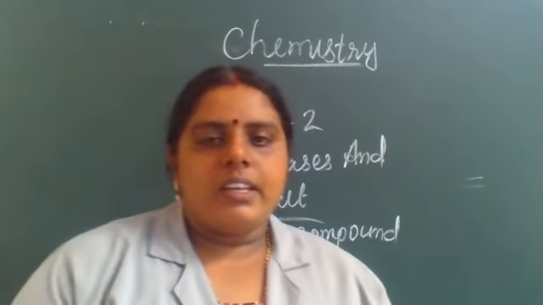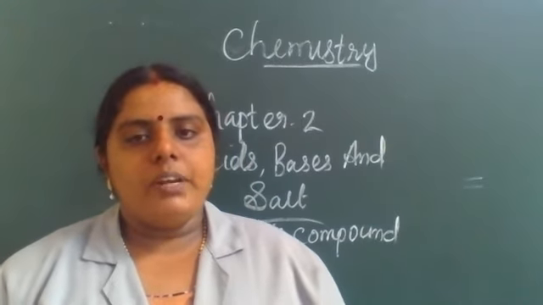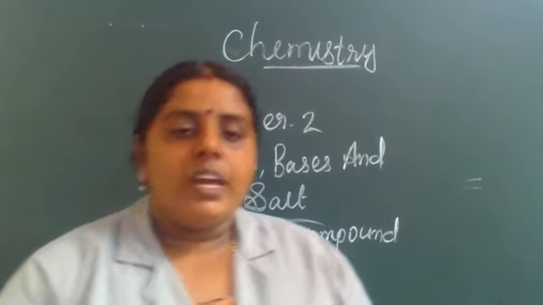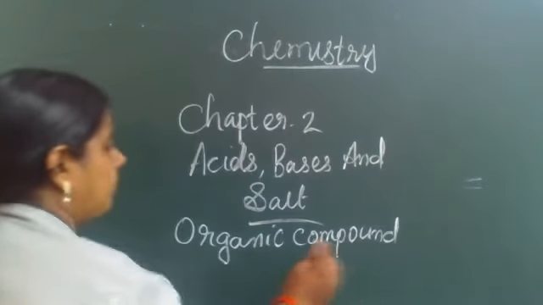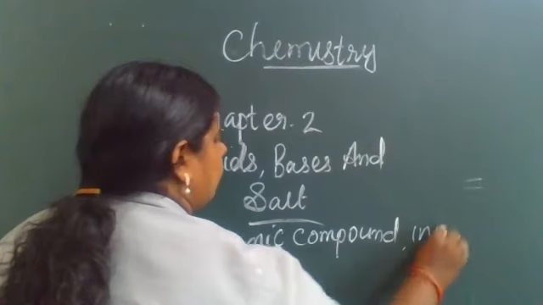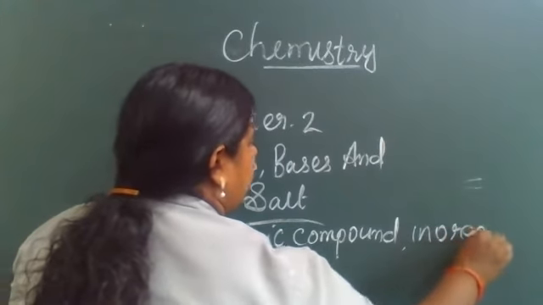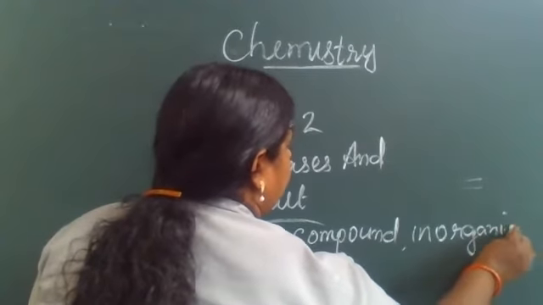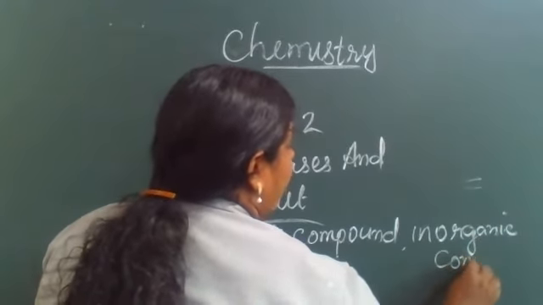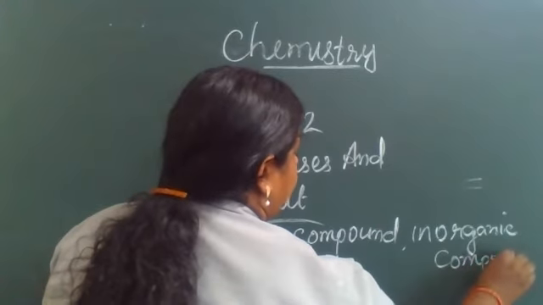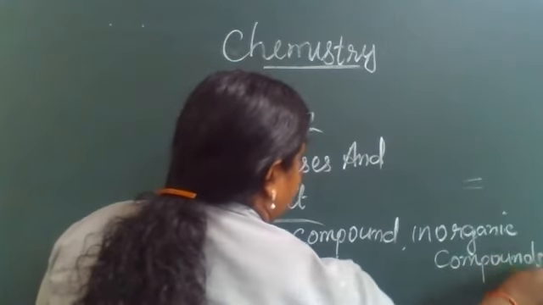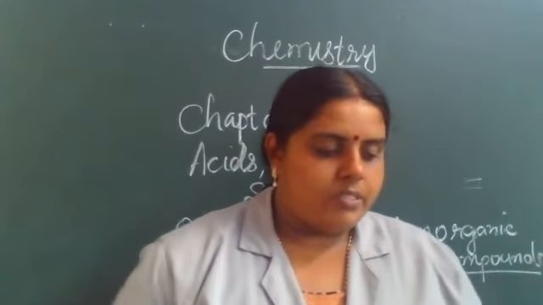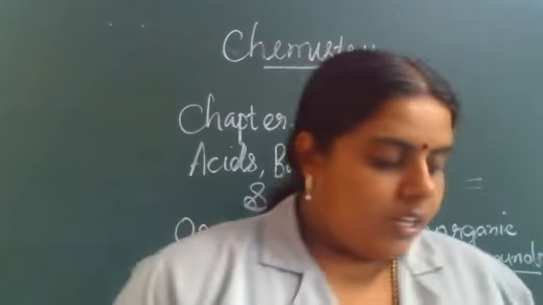Then the next category: the chemical substances obtained from minerals and rocks. Such substances are called inorganic compounds. Organic and inorganic compounds. Okay.